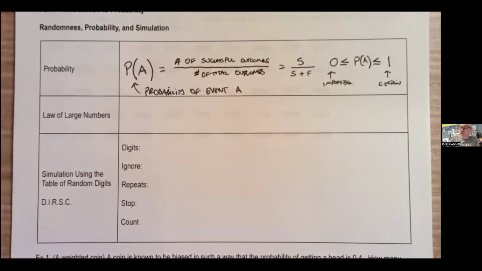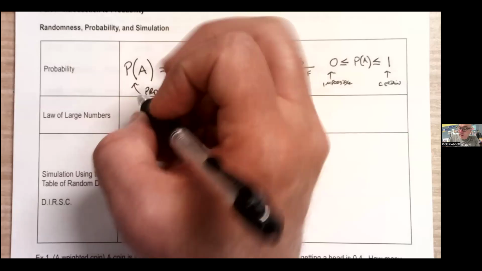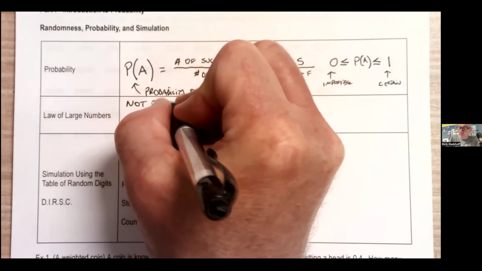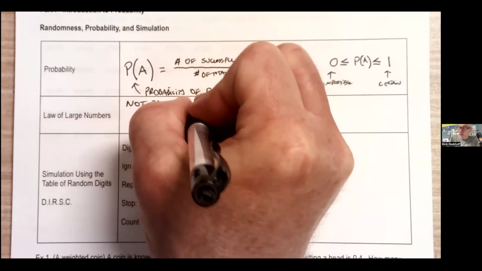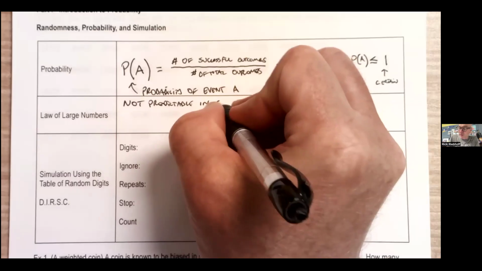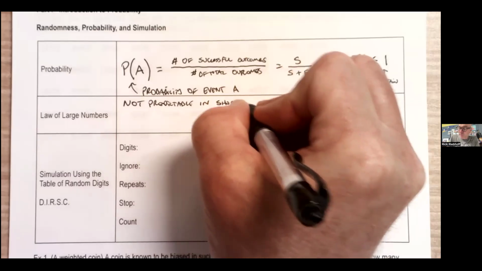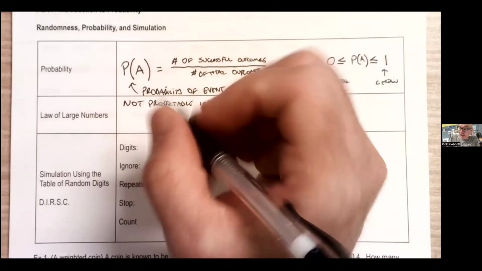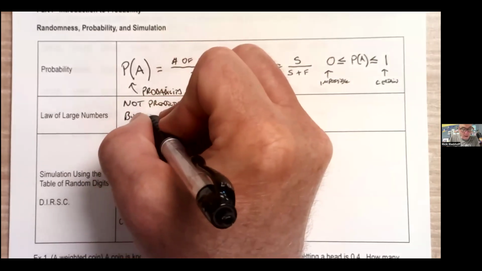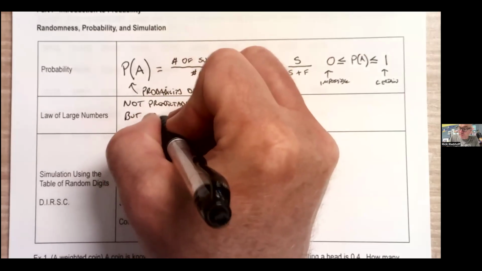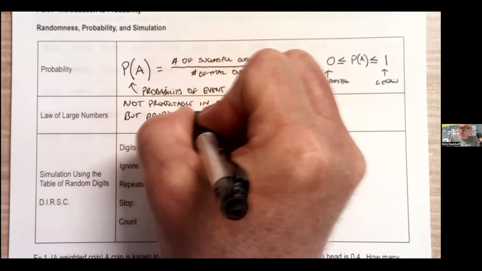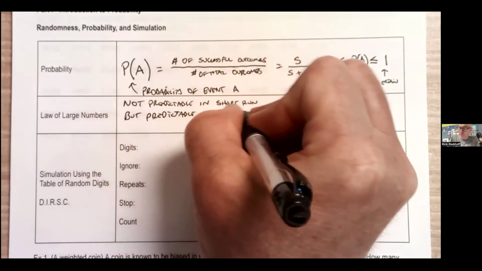All right, the law of large numbers. Things are in general not predictable in the short run unless they're 0 or 1. So not predictable in the short run, but can be predictable in the long run.